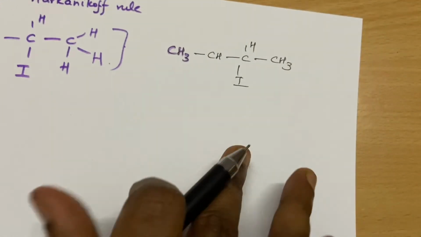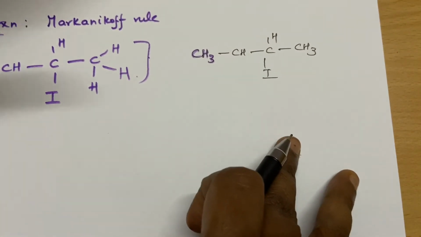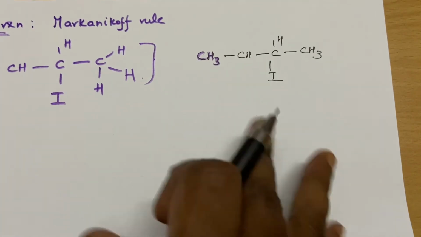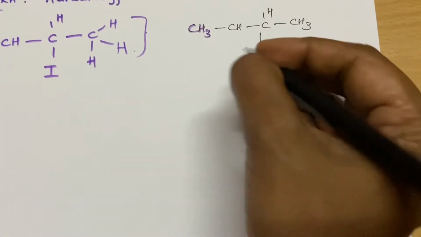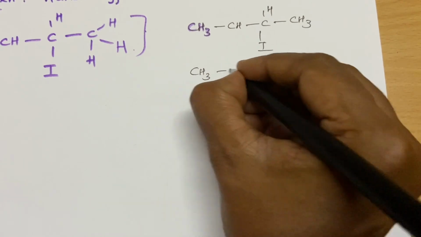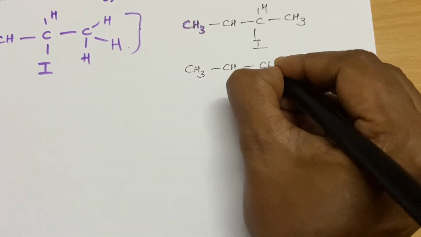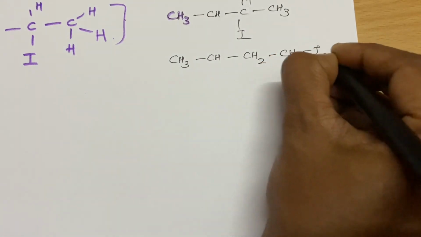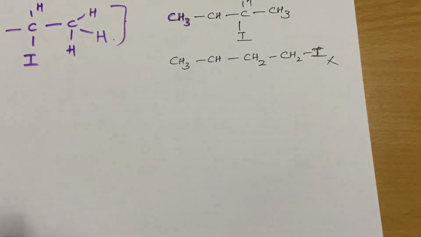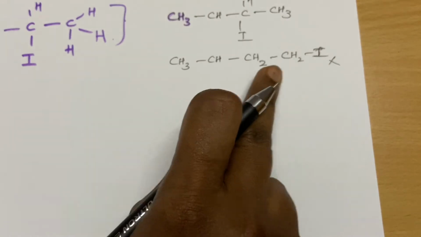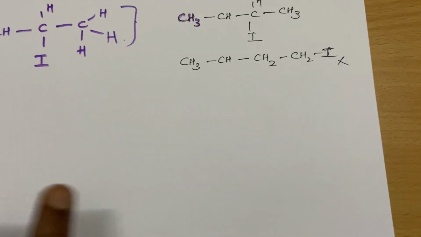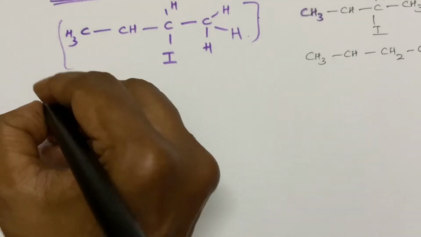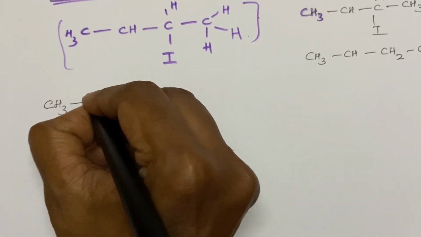So what do you have to do? You have to change the thing. How to achieve this? By simply adding hydrogen iodide to that double bond, you will get only the Markovnikov's product and not this anti-Markovnikov's product. But how to achieve this? You need to get only this thing. So what you have to do, you have to do this reaction.